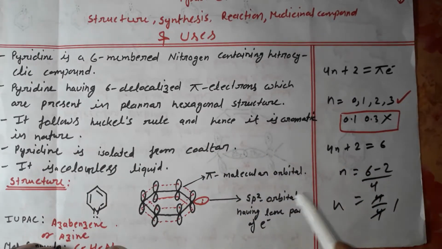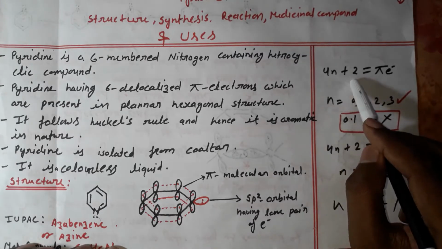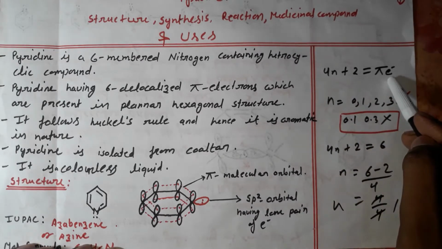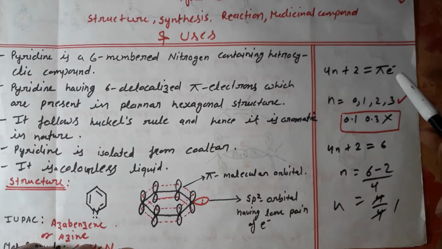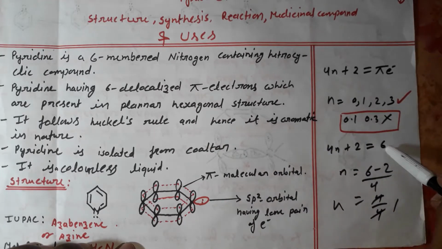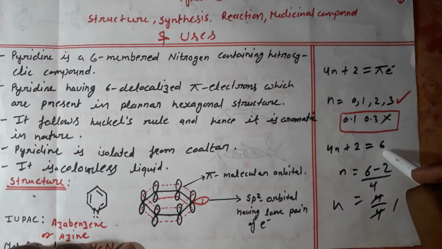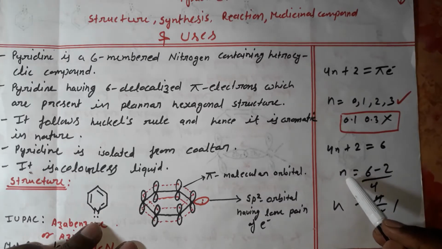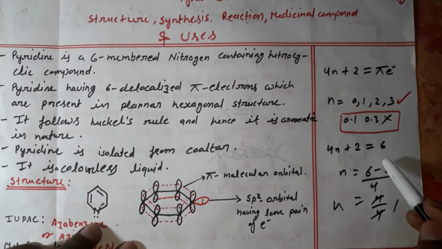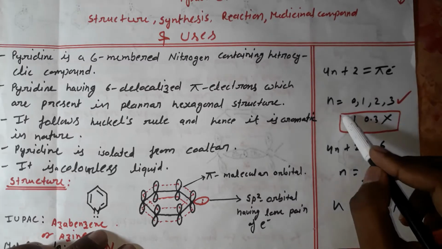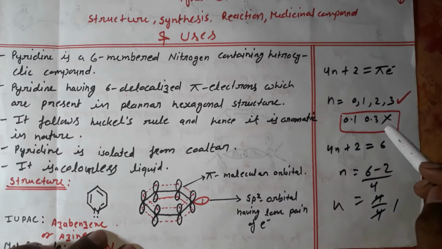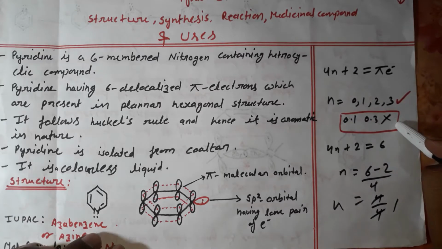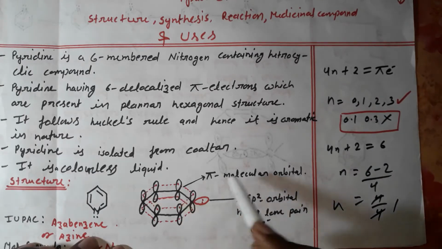According to Huckel's rule, the equation is 4n plus 2 equals the number of pi electrons, and this ring has a total of 6 pi electrons. If we put in the value, 4n plus 2 equals 6, so n equals (6 minus 2) upon 4, so n equals 1. According to Huckel's rule the value of n should be an integer, meaning 0, 1, 2, 3, 4, 5, 6 etc., and it should not be a fraction. So it is an integer, so it is an aromatic compound.